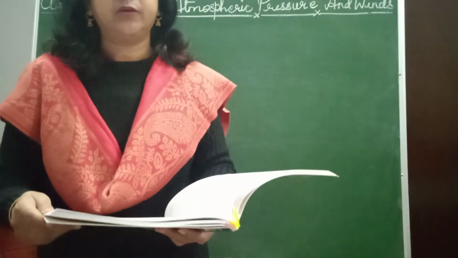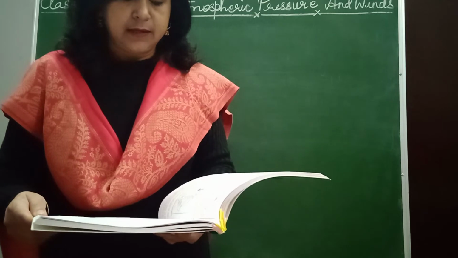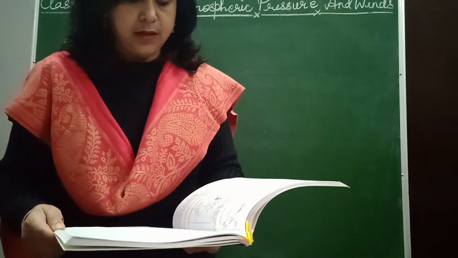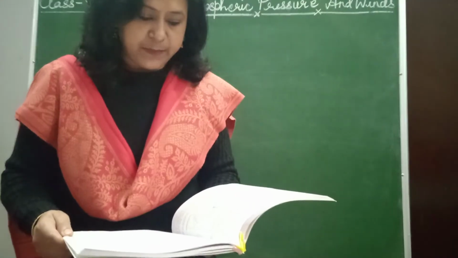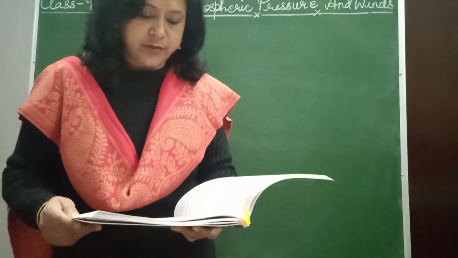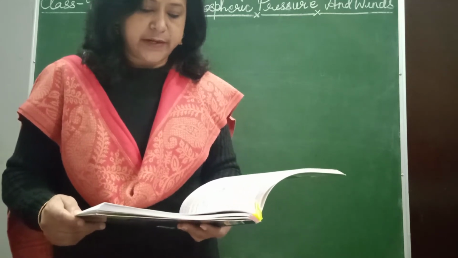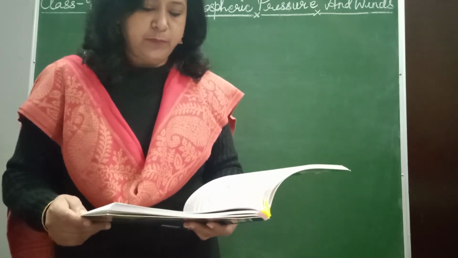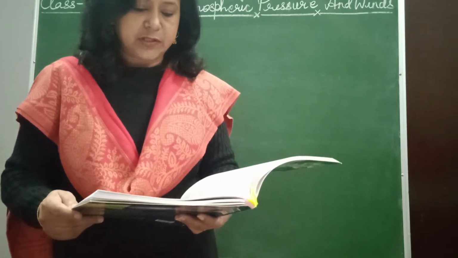Page number 121, Atmospheric Pressure and Wind. Let's see special winds around the earth. Cyclones. These are very strong winds which can blow at any place and time. Generally during the month of October and November, there is a low pressure or a depression created by the Bay of Bengal. Wind blows at a great speed towards the center, which is the eye of the storm.